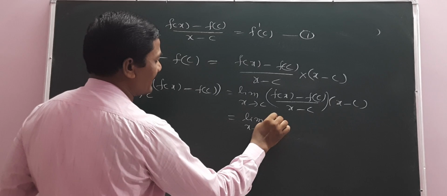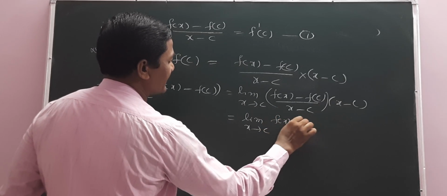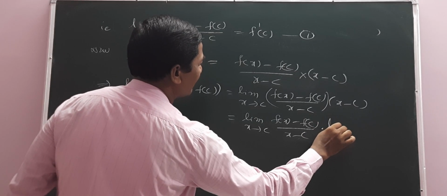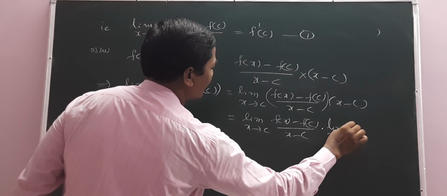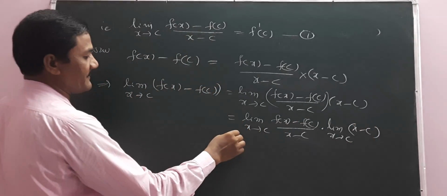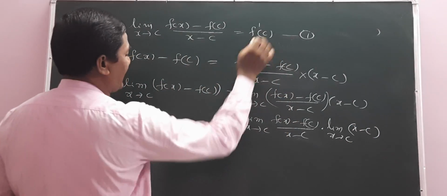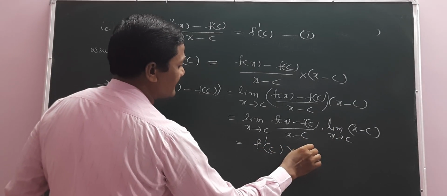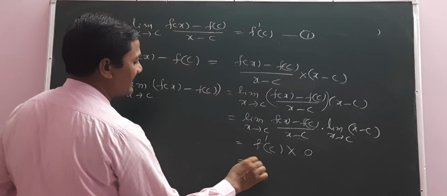Limit as x tends to c of (f(x) minus f(c)) by (x minus c) into limit as x tends to c of (x minus c). The first value is f dash of c, and the second is c minus c, which is 0.